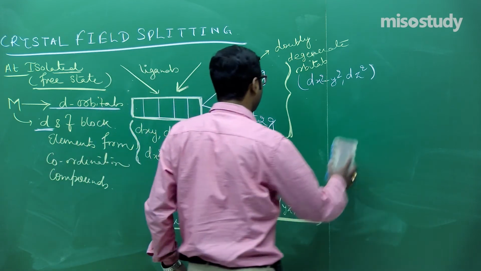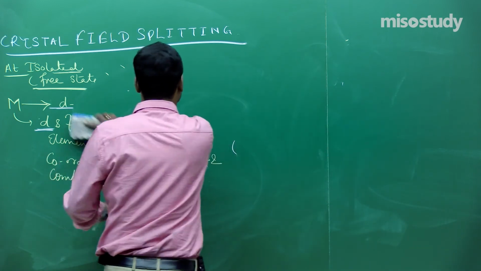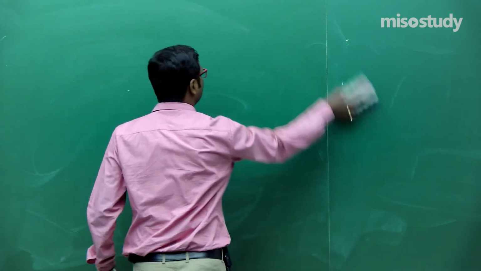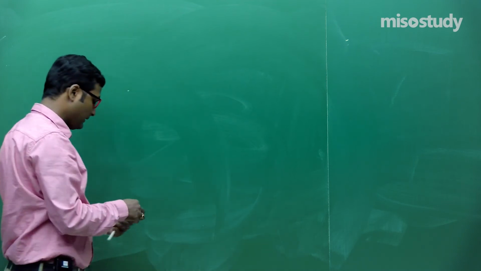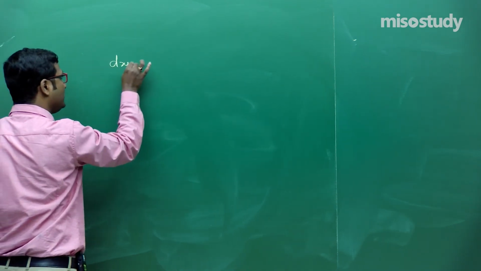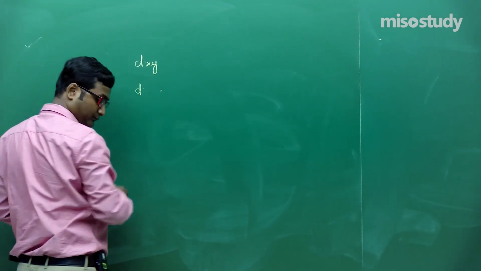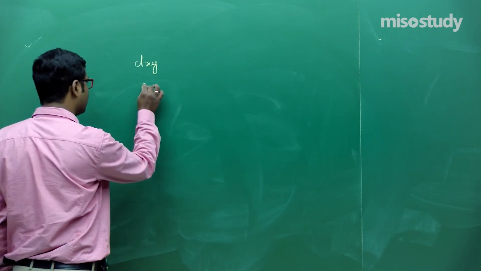Now I am moving here. Wait for a moment. So now we can say, let us talk about dxy, friend. If I talk about dxy, the structure is like this.